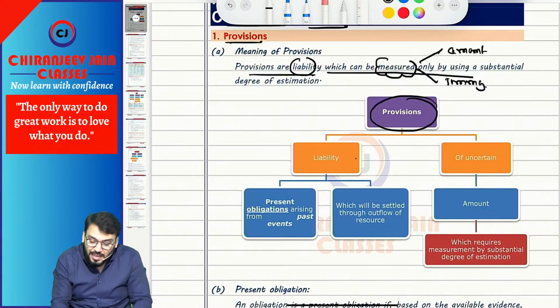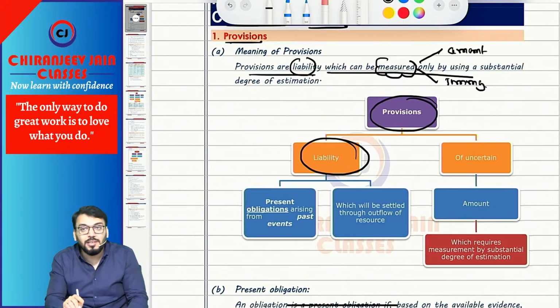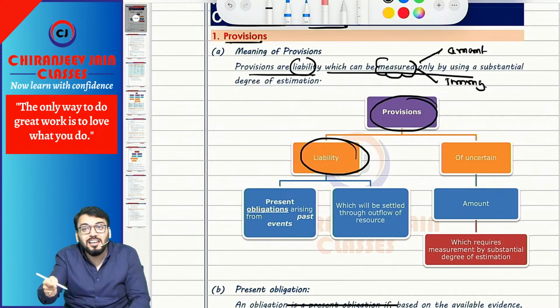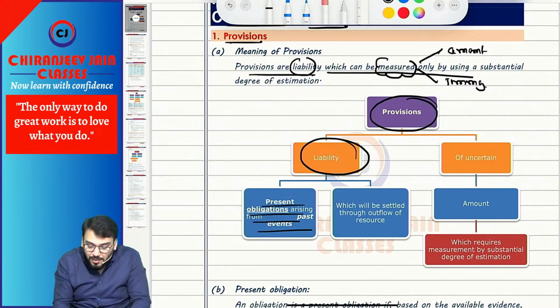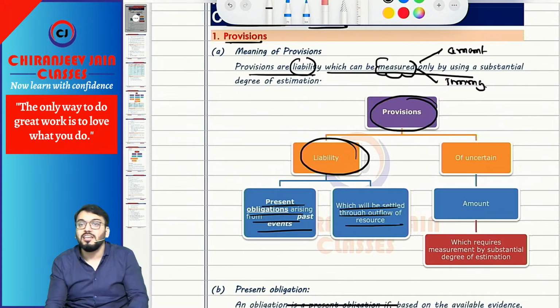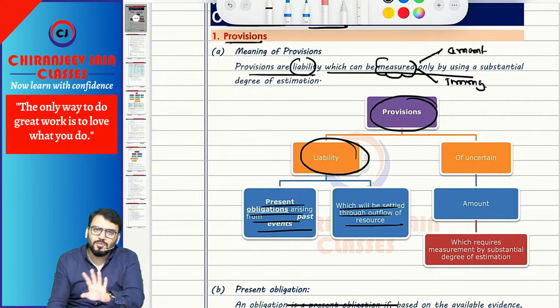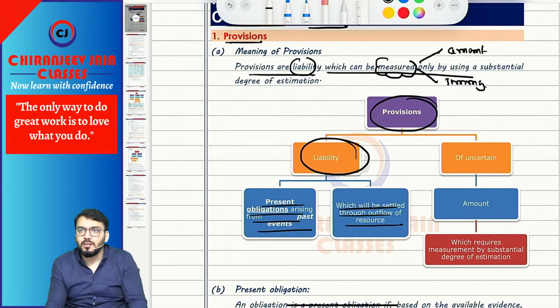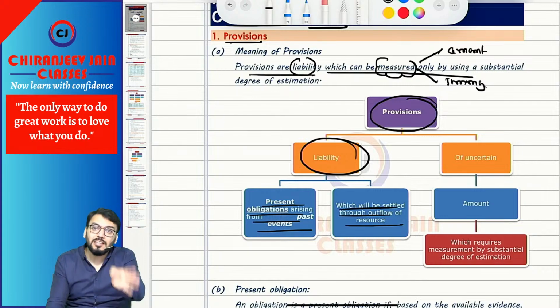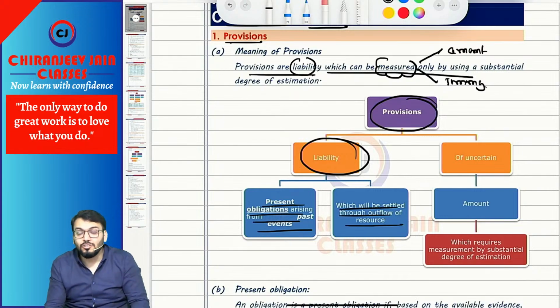Now the question is, what is a liability? Liability means a present obligation arising from a past event which will be settled through an outflow of resources. So any present obligation arising from a past event which will be settled through an outflow of resources is a liability. Understood? Simple. Correct. Can I say in this way that all obligations are not liabilities? Only present obligations arising from a past event are liabilities. So there may be some other obligations which are not liabilities.